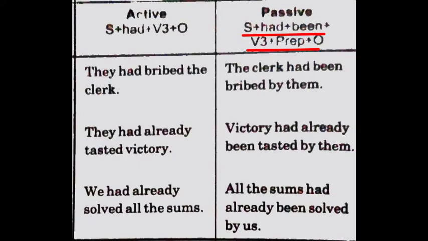So, for example, for an affirmative sentence, the form is subject plus had plus third form of the verb plus object. So, in the passive, it would be subject plus had plus been plus third form of the verb followed by preposition by and object. For example, they had bribed the clerk. So, the clerk had been bribed by them.